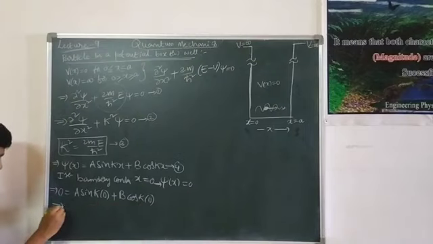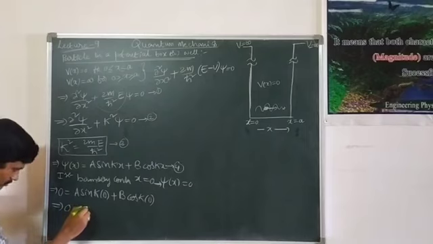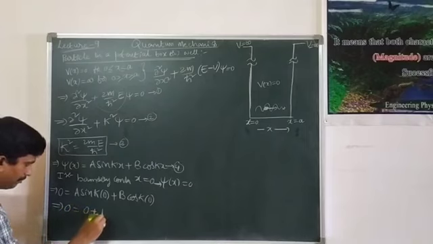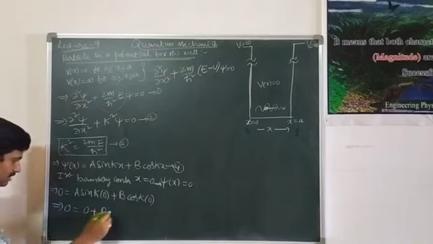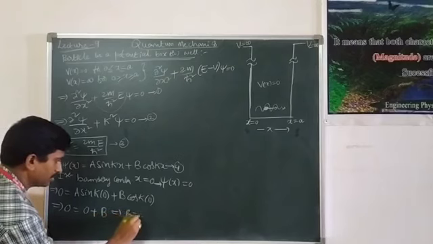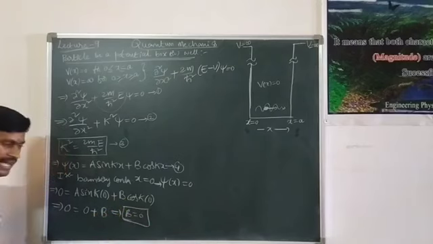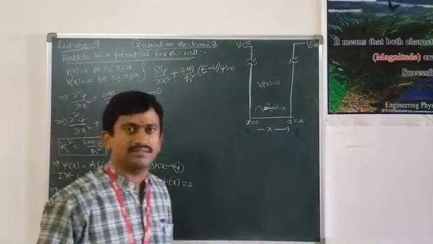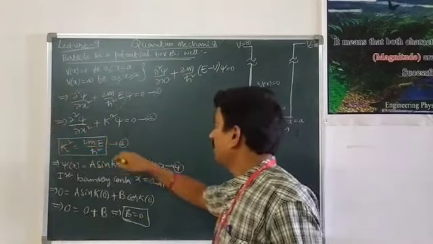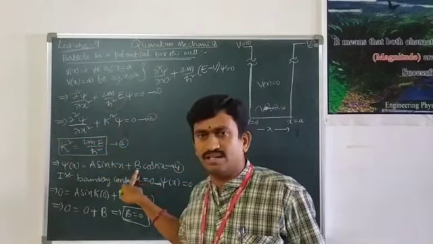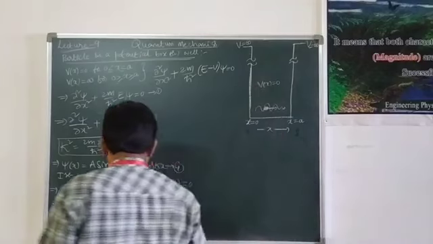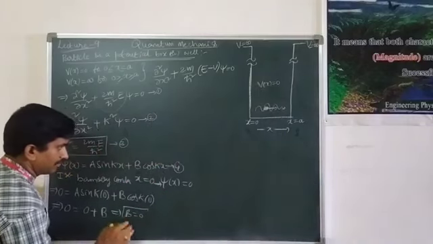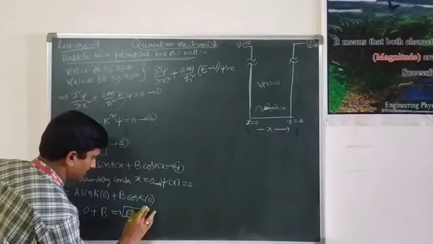Then 0 is equal to 0 plus b, nothing but b is equal to 0. So, by applying the first boundary condition, we obtain the value of the second arbitrary constant, that is b equal to 0. I named it as equation number 5.